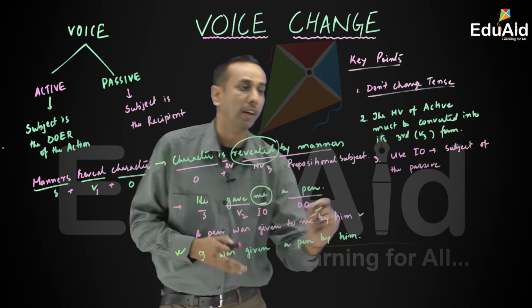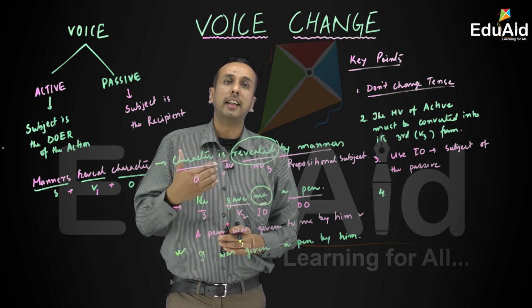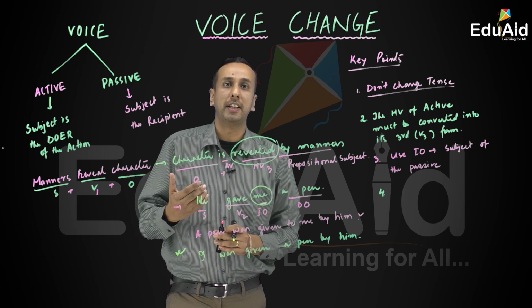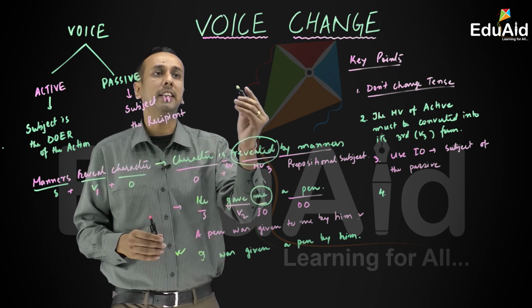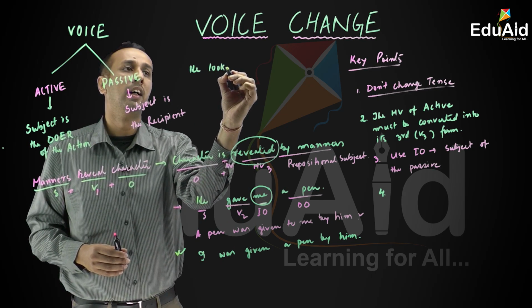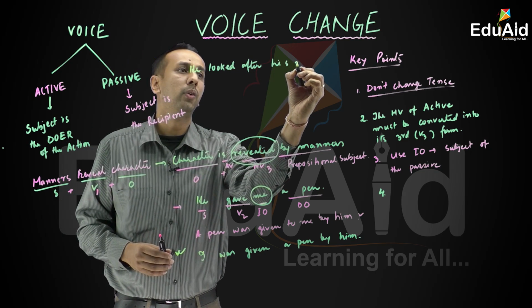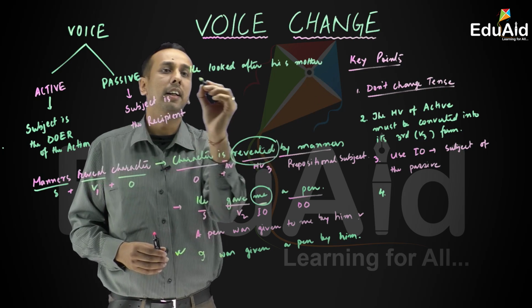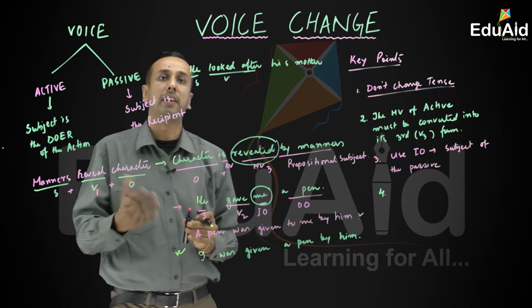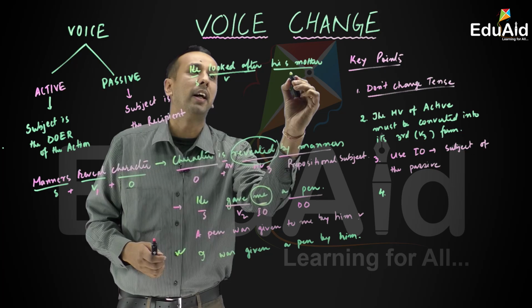Number 4, key points while you solve voice change questions. There will be certain sentences that will have some preposition, that will have some adverb particles. Now in active, imagine a sentence is given to you: He looked after his mother. He is the subject, looked after is a phrasal verb that you know. Looked after means taking care of, after is a preposition, his mother is the object.